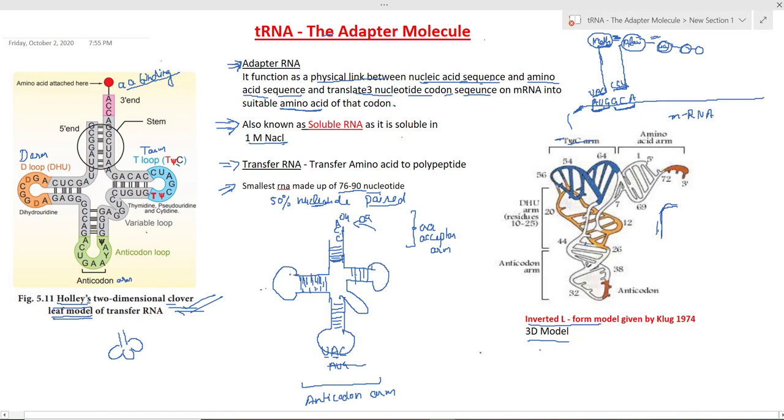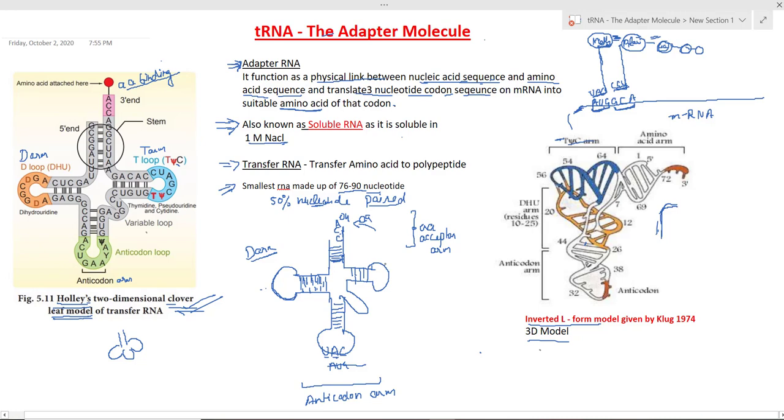This arm is known as the D arm. Why is this known as the D arm? Because it has some unusual nucleotide, that is dihydrouridine, on this arm. We will discuss it with this diagram later.